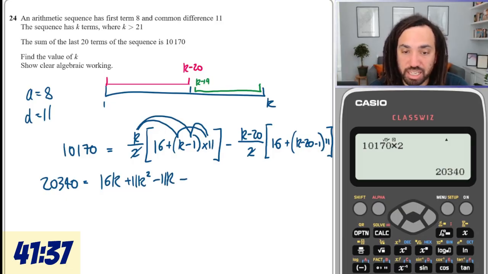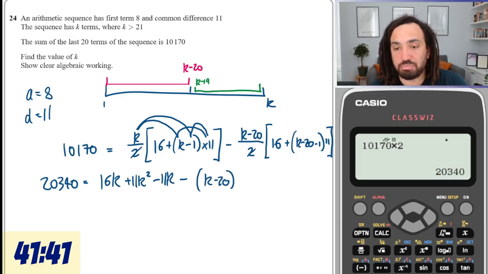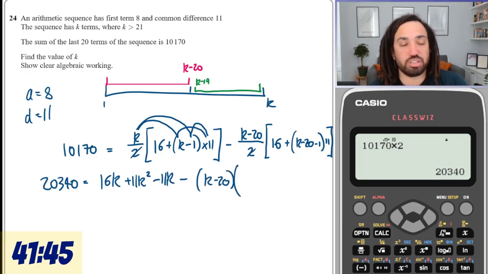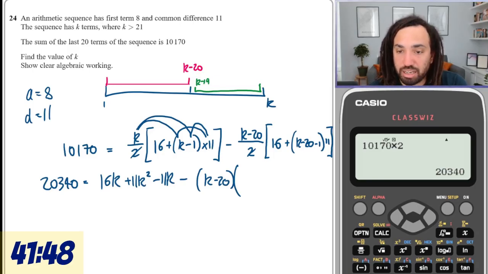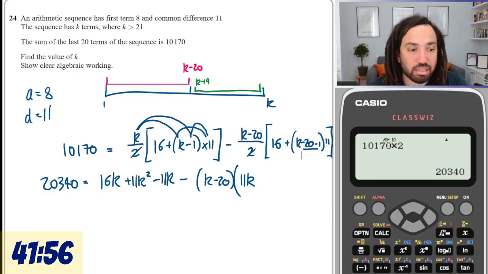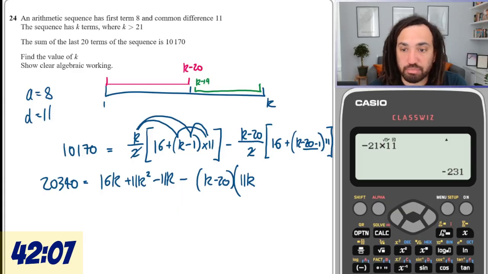And then we're going to be taking away k minus 20, which needs to be multiplied by everything in this square bracket. So let me just simplify this square bracket. We're going to have 11k minus 21 times 11, and then we need to add on 16.